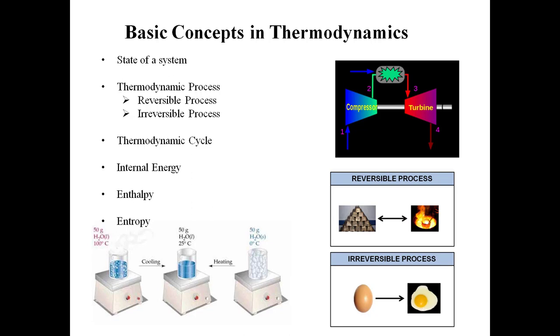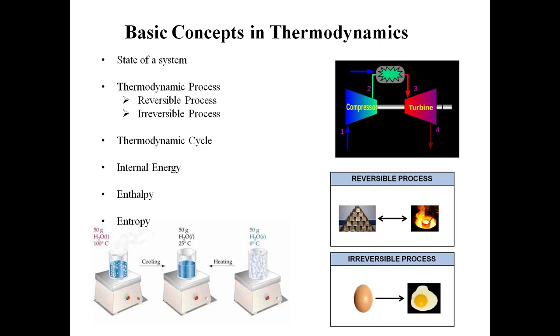Enthalpy. What is enthalpy? Enthalpy is nothing but the amount of heat energy present inside the system, or the total energy, or we can call it the sum of internal energy plus the product of pressure and volume. Enthalpy is equal to U plus PV. U is internal energy, PV is pressure into volume. So it is the sum of internal energy plus the product of pressure and volume.